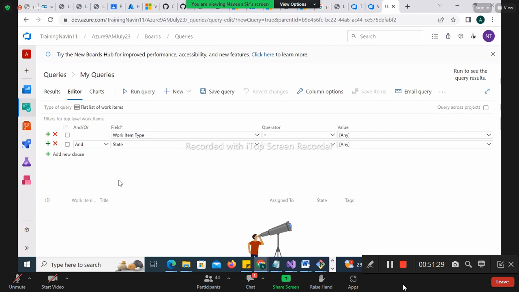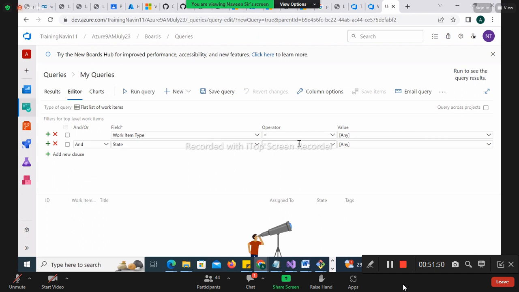Filter only. Let's say I wanted to check all the list of tasks which are in done state. Did you get my question? What is my task? I wanted to check all the list of tasks which are in done state. Clear?